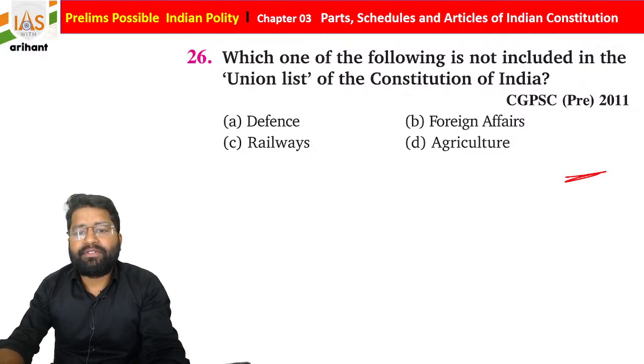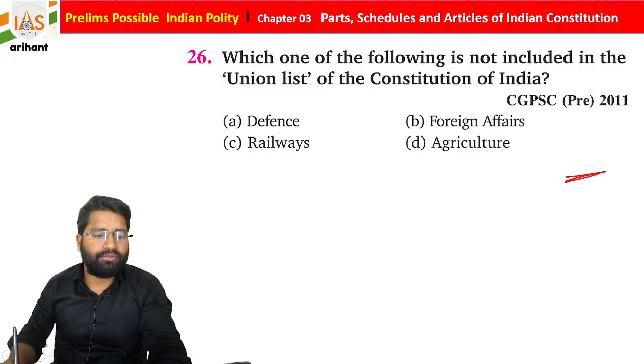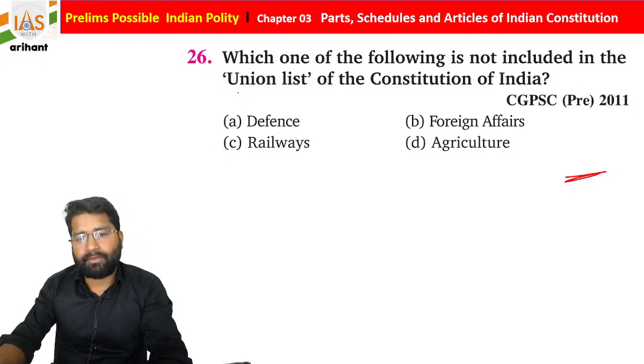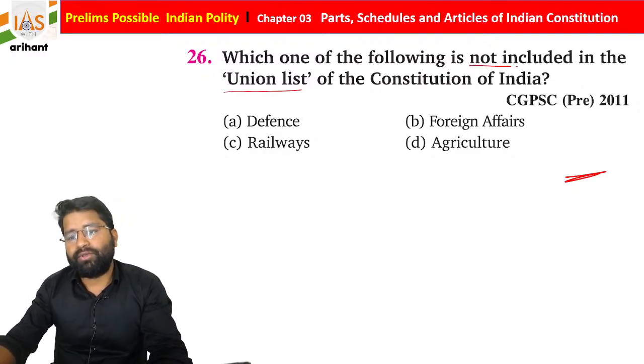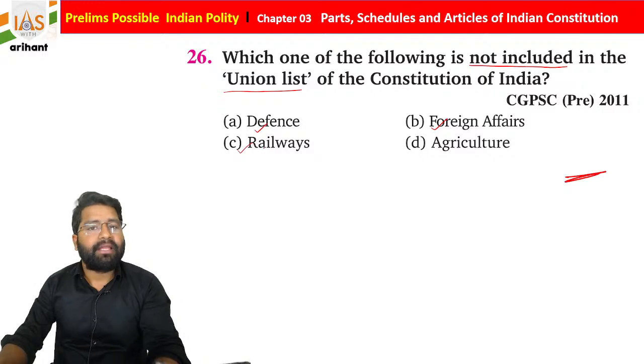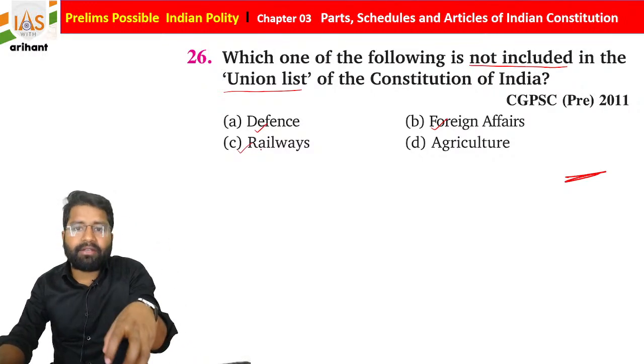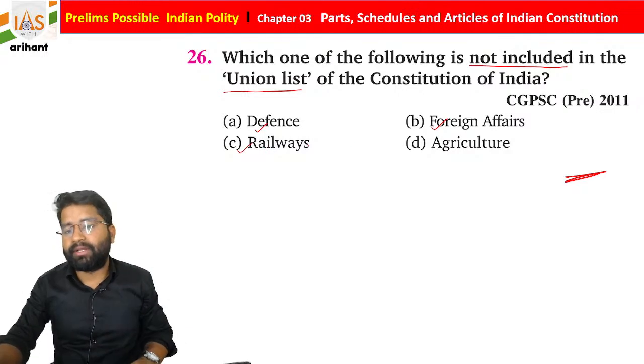Now it says which one of the following is not included in the union list, students, which is not part of the union list. It is defense matter, foreign affair, railway, the international as well as national matters. So it is always taken care of by whom? It is always taken care of by the union.